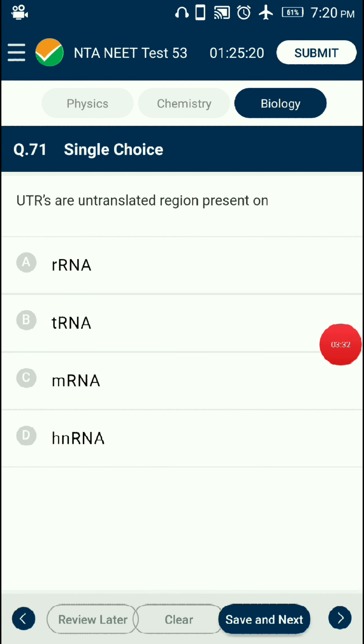UTRs are untranslated regions present on mRNA. A translation unit in mRNA consists of some additional sequences that are not translated and are referred to as untranslated regions. The UTRs are present at both ends: at the 5' end before the start codon and at the 3' end after the stop codon. They are required for an efficient translation process. So the answer is option C, mRNA.